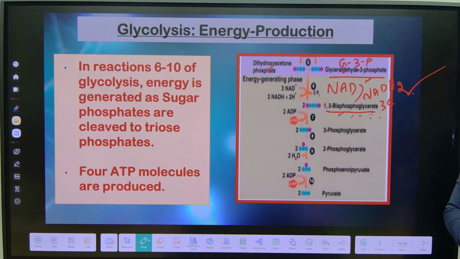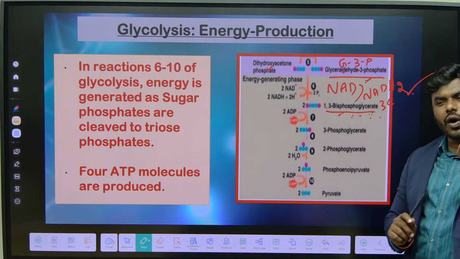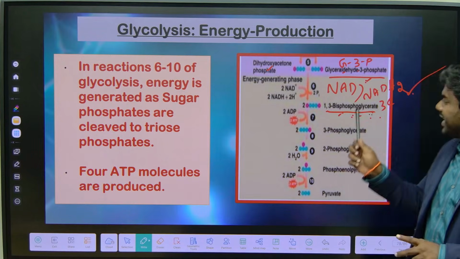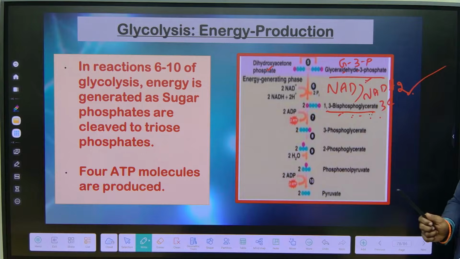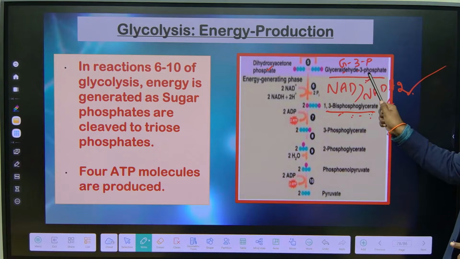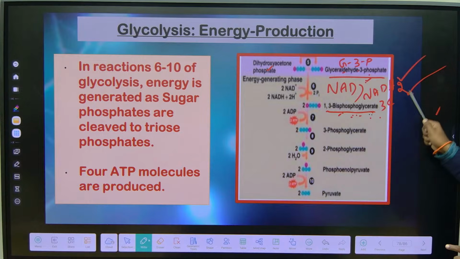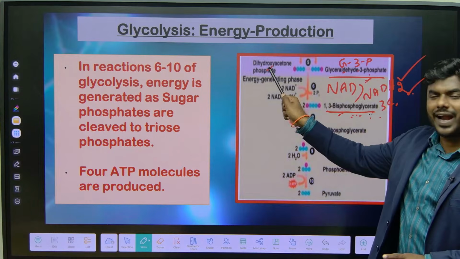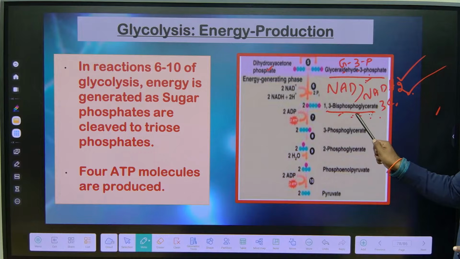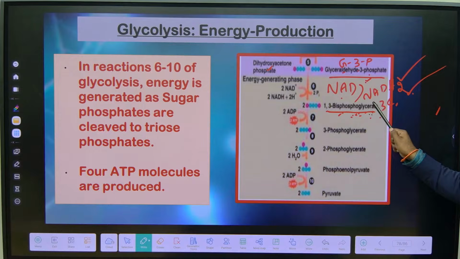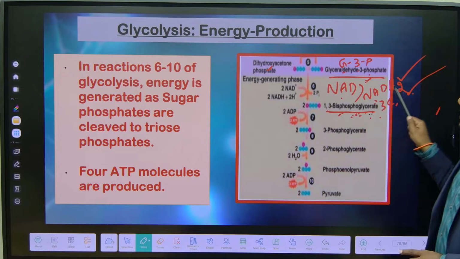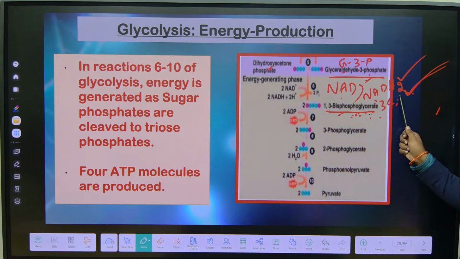We produce 2. Correct? While calculating, always calculate for 2. For easy understanding, understand for 1. Similarly, dihydroxyacetone phosphate is also converted into 1,3-bisphosphoglycerate, and there is a production of 1 more NADH2. Hence, in the 6th step, we produce 2 NADH2 molecules.